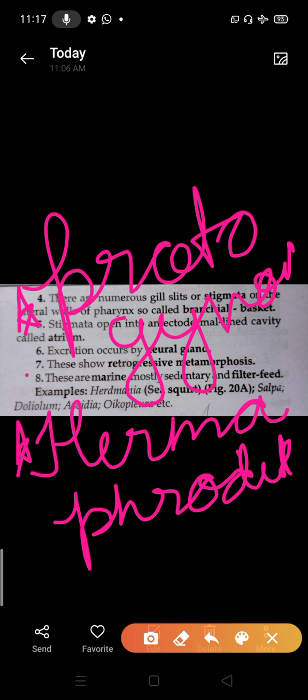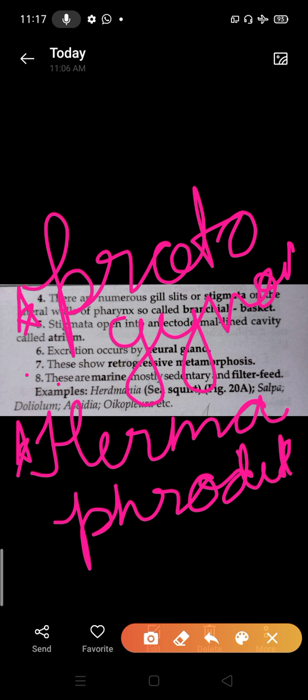You have to learn that they are hermaphrodite, but due to the protogynous condition they show cross fertilization. Development is indirect. Indirect means egg, then fertilization, afterwards the larva stage, then the adult stage. That is known as indirect development.